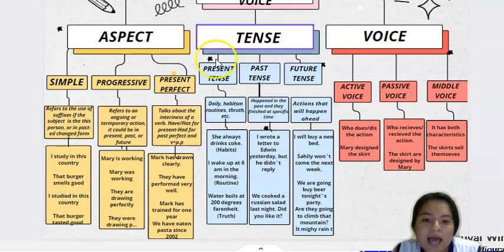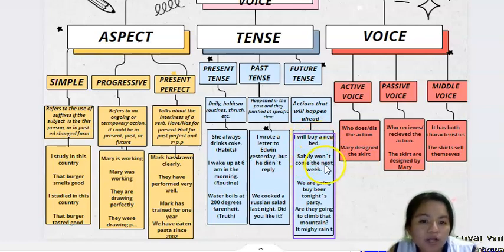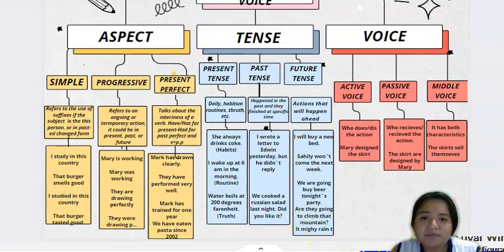For example, I will buy a new bed. Sally won't come next week. Next week is the future expression. And others: we're going to buy beer for tonight's party. Are they going to climb the mountain? It may rain today.